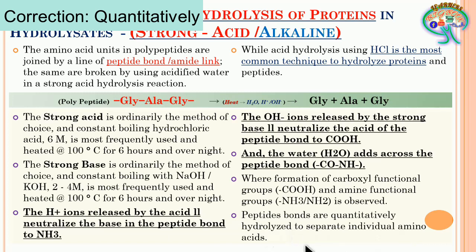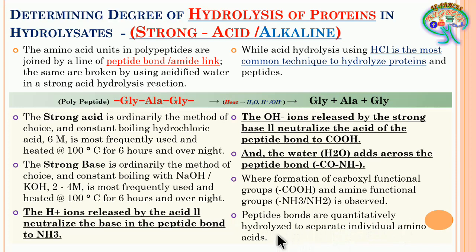That has to be understood. That is what is required. On behalf of that, we can say that it is quantitatively hydrolyzed when it is quantitatively analyzed or estimated. So here of course there will be free amino acids which can be quantitatively estimated or identified.